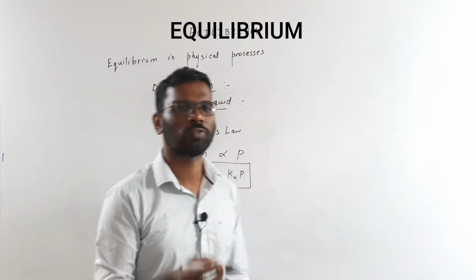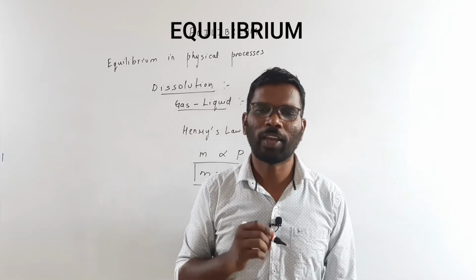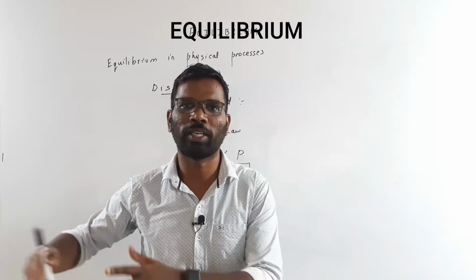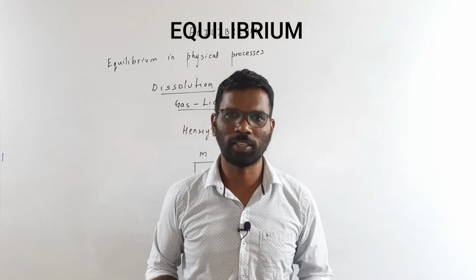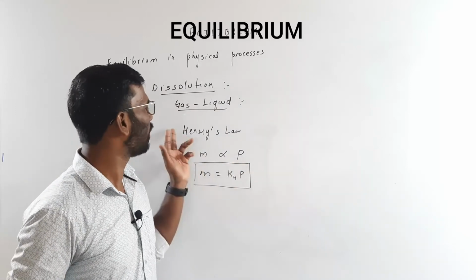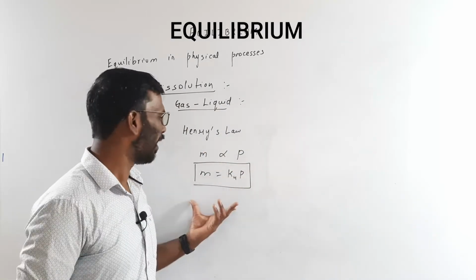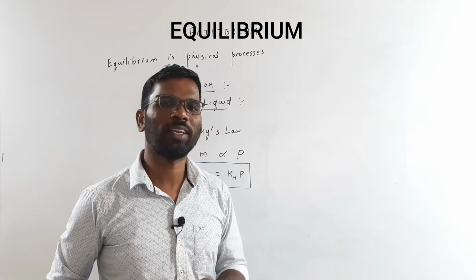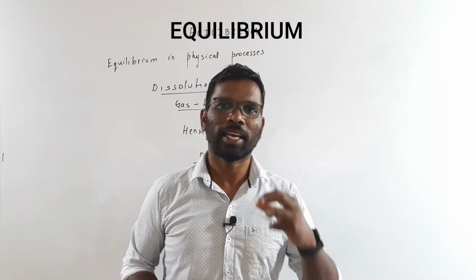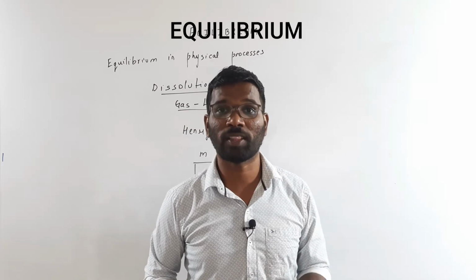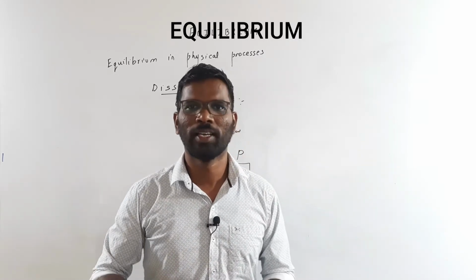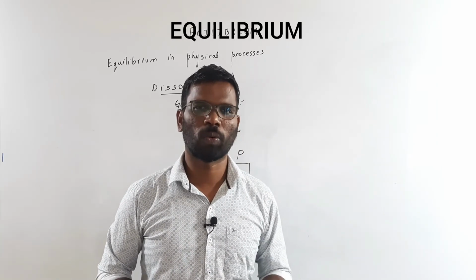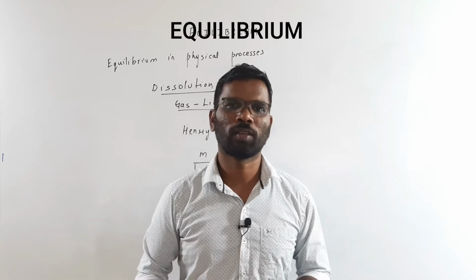But there are certain conditions for the gas getting dissolved in a liquid. The gas should be inert. It shouldn't react chemically and give you a product. This is the first condition for a gas to get dissolved in a liquid as per this law. For example, ammonia gas cannot be dissolved in water because it is going to react with water to form ammonium hydroxide. Such types of gases cannot be dissolved in a solvent which reacts with them.